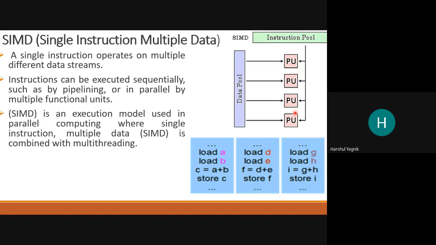For example, you are using some IDM download manager, right? You are downloading some file and it is opening multiple threads. It is establishing multiple connections, right? The operation is simple, transfer data. But the data is different.